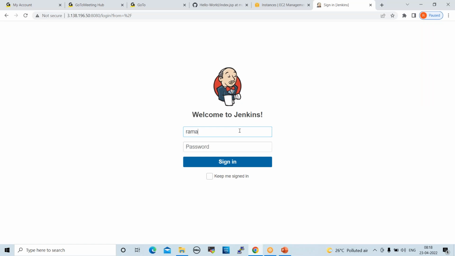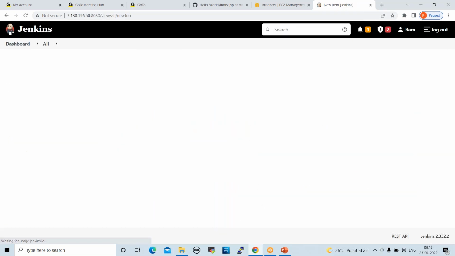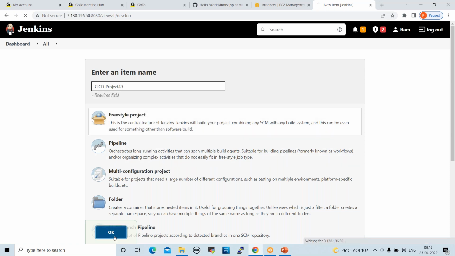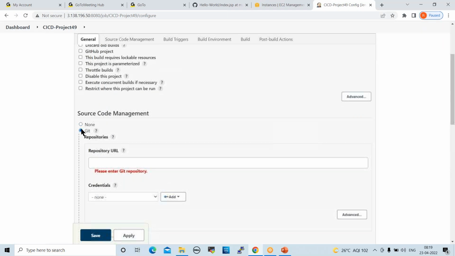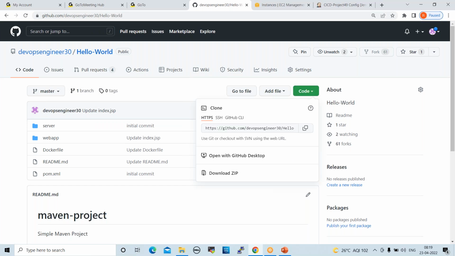Before that, just log in to Jenkins and I'll create one job here quickly. Select Git and the remote repository, whatever Java code I prepared. So this repository we can use.